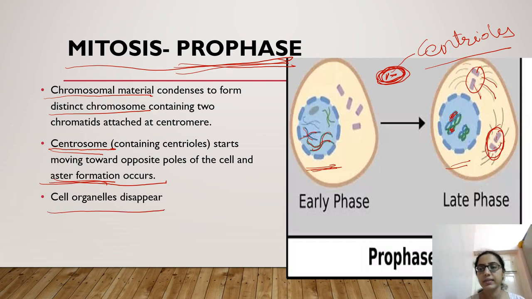And the cell organelles disappear. Here you cannot see any cell organelle except the centrosome and the nucleus. Even the nuclear membrane starts disappearing. So this will disappear by the prophase. This is prophase. In this, the main changes are that the nuclear membrane disappears, the centrosome moves toward the end and the distinct chromosomes appear.